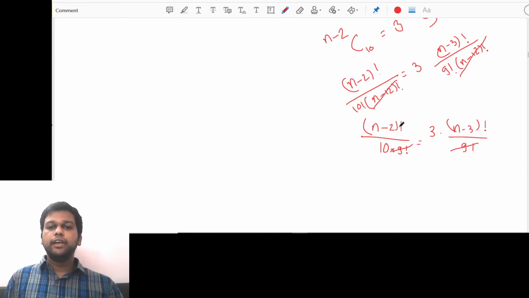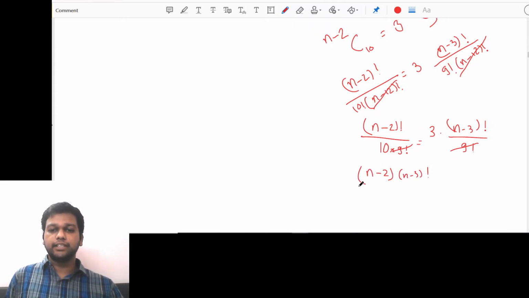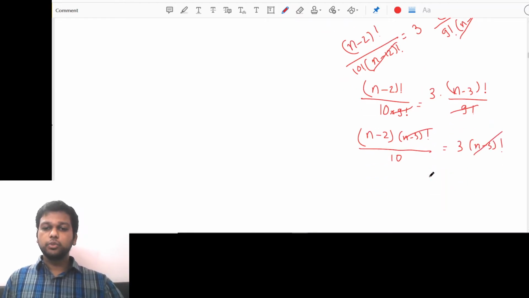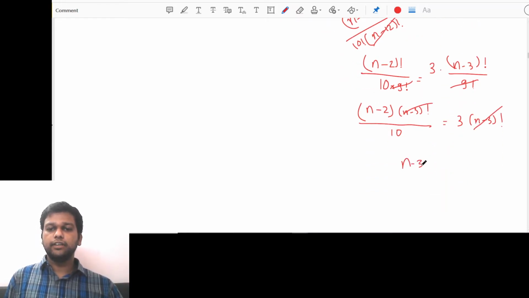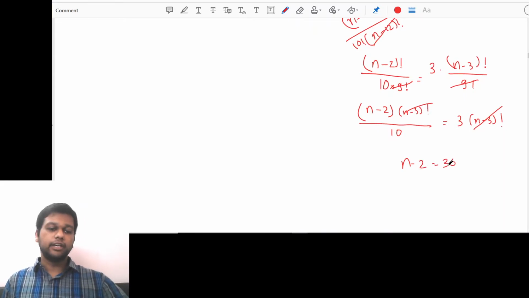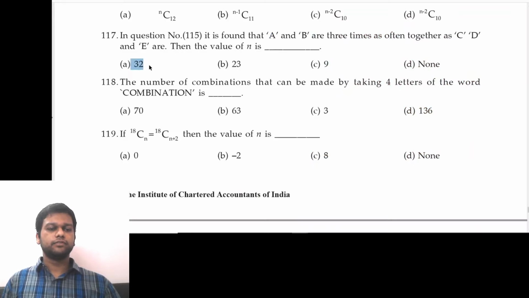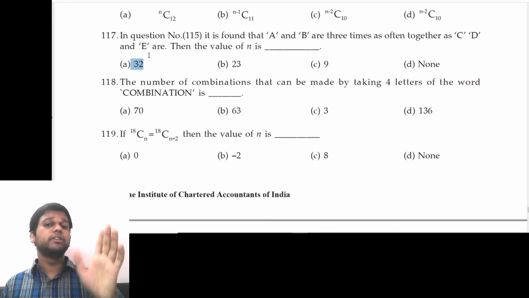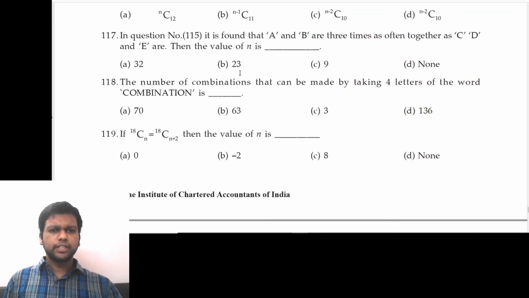N minus 2 factorial can also be written as n minus 2 and then n minus 3 factorial, which we can cancel, divided by 10 is equal to 3 into n minus 3 factorial. So this can be cancelled. So n minus 2 is 10 into 3, 30. N minus 2 is 30. That means n is 32. Option A. You can go by options, but the numbers will be very large. So 32 is correct. Next.